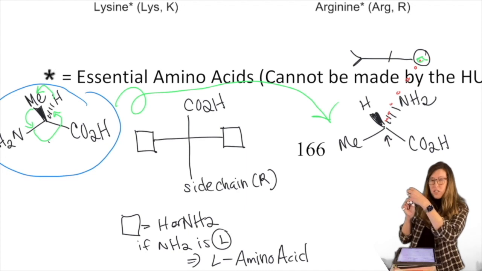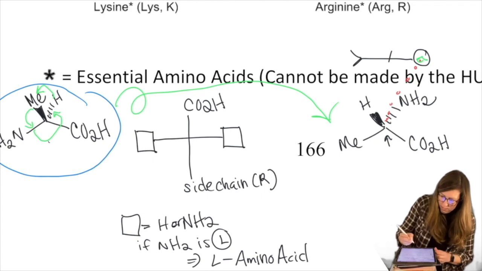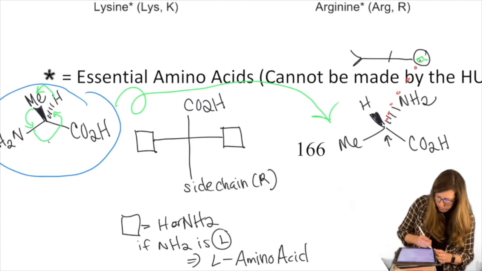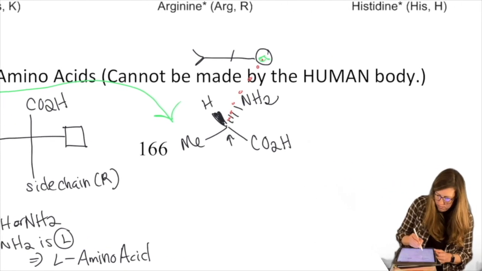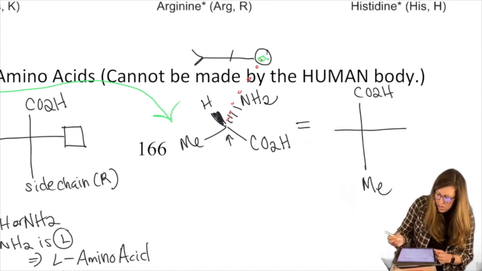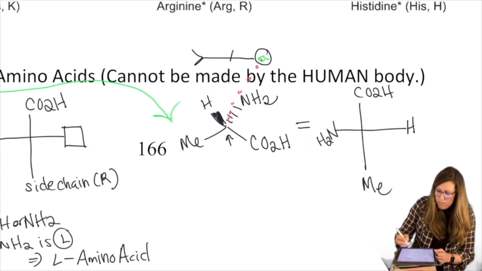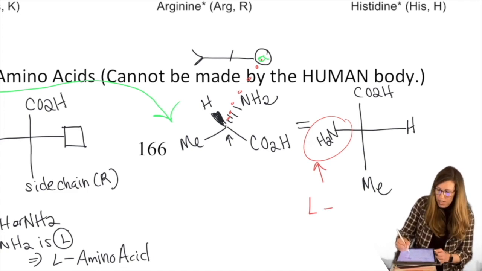You should see on your left is the amine. So let's fill that in. CO2H is the head, methyl is the bottom. Our one stereocenter has amine on the left, H on the right. Because amine's on the left, this is the L version of alanine.